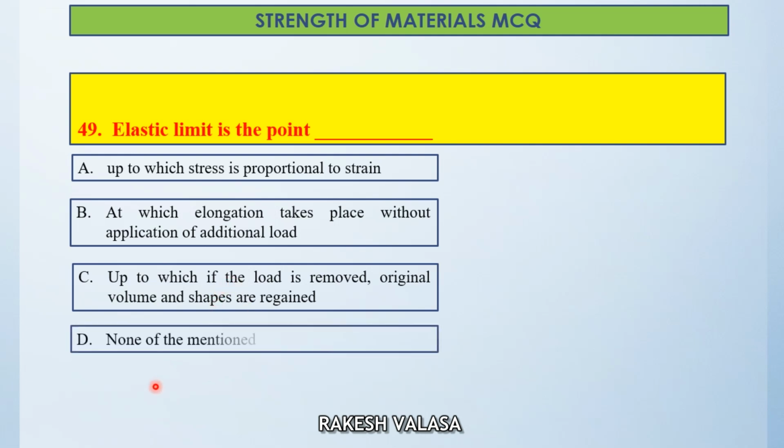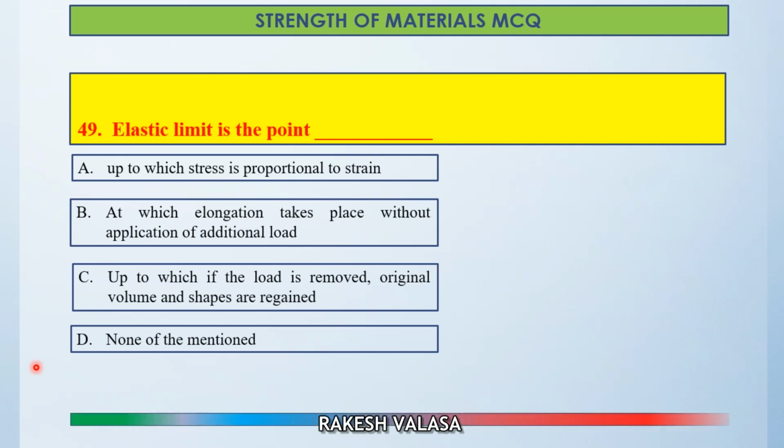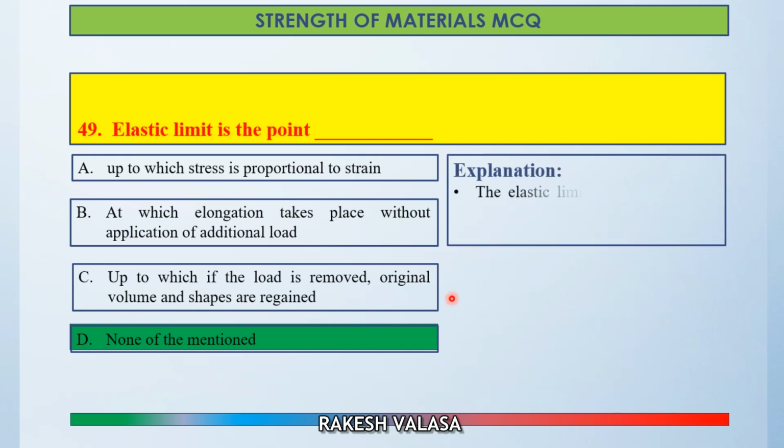Option D, none of the mentioned. The correct answer is option D, none of the mentioned. Let us see the explanation. The elastic limit is that limit up to which any material behaves like an elastic material.